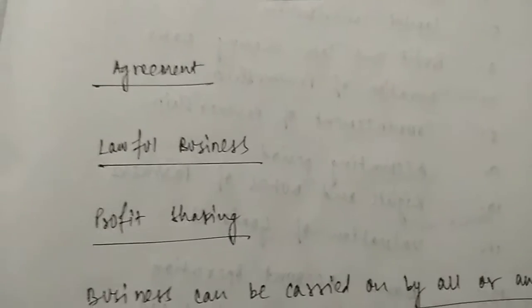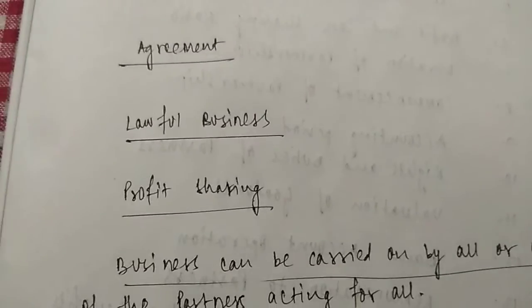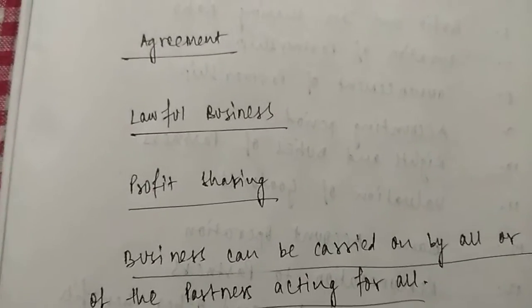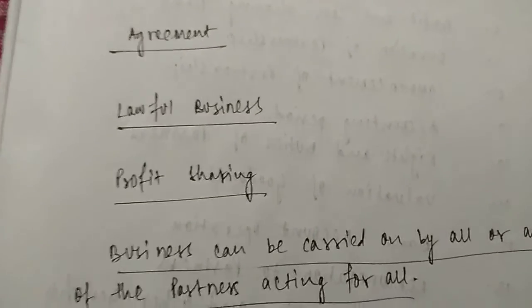Next is lawful business. The business being conducted in a partnership must be lawful. There cannot be a valid partnership for an unlawful business. The business must be legal. Next is profit sharing. There must be sharing of profits. No matter whatever is the ratio, it may be between two partners that 90% of the profits are being provided to a partner and remaining 10% to the other partner. But this is also a mode of sharing which is very important in case of a partnership.